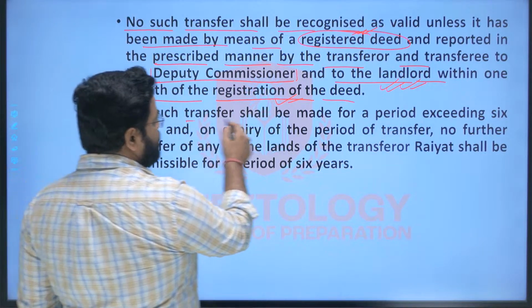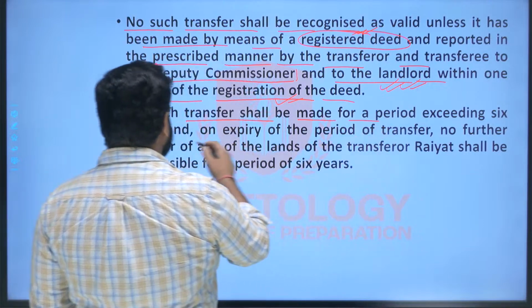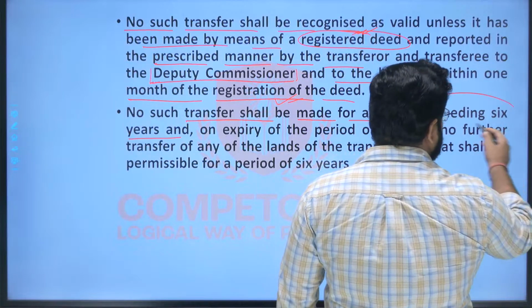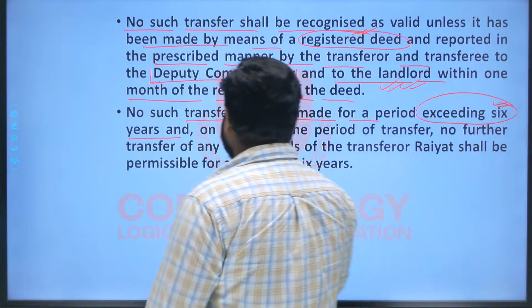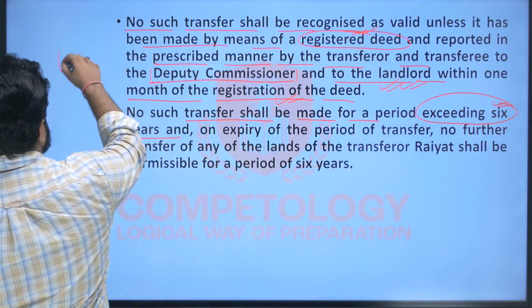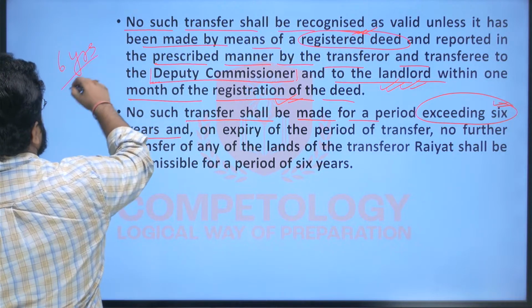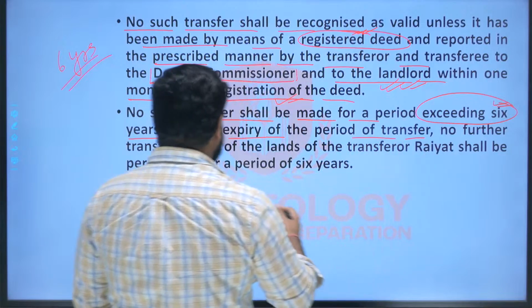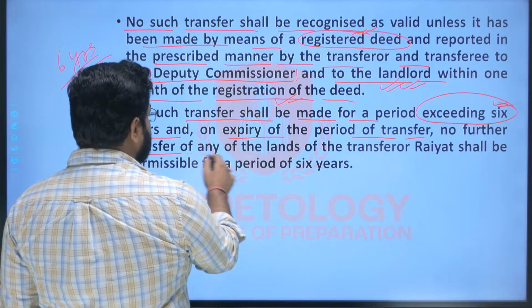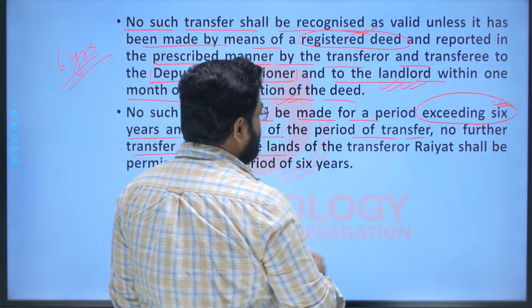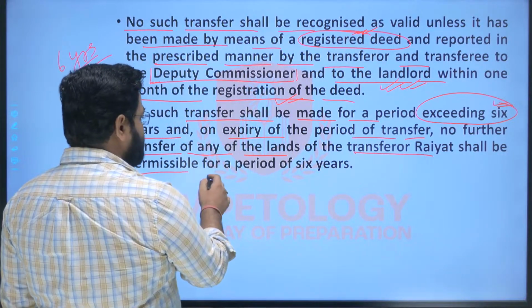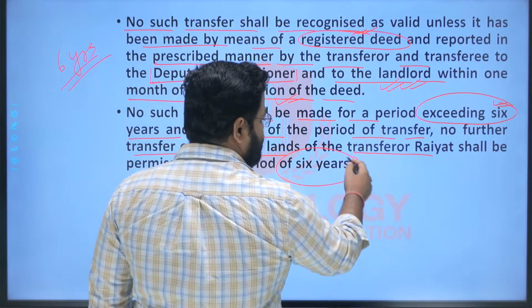And no such transfer shall be made for a period exceeding 6 years. So the limitation of the Bhagat Bandha mortgage period will be 6 years, right? And after the expiry of 6 years, the land will be reinstated back to the original owner, right? It will be transferred back to the original owner, that is the transferor Rayyats, right? And it is permissible for a period of 6 years only.